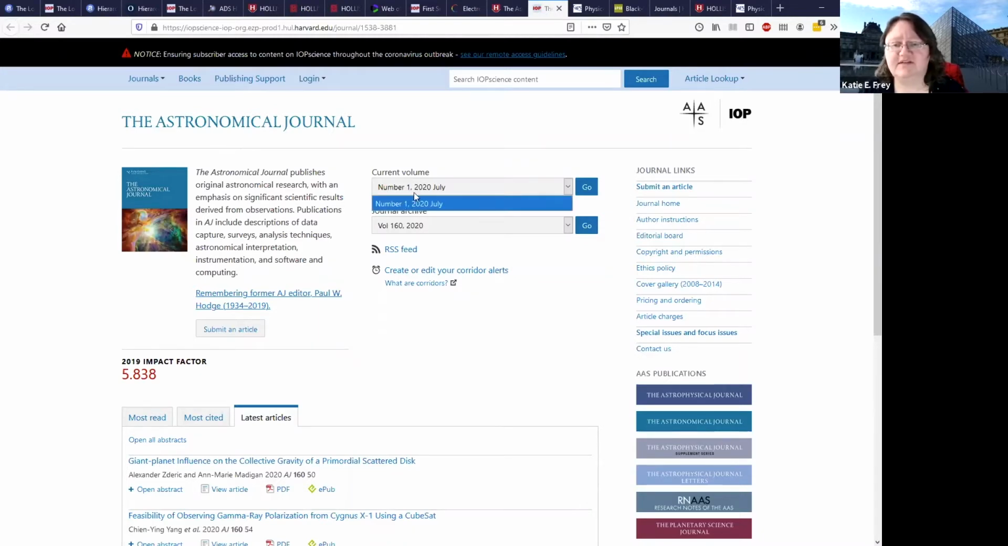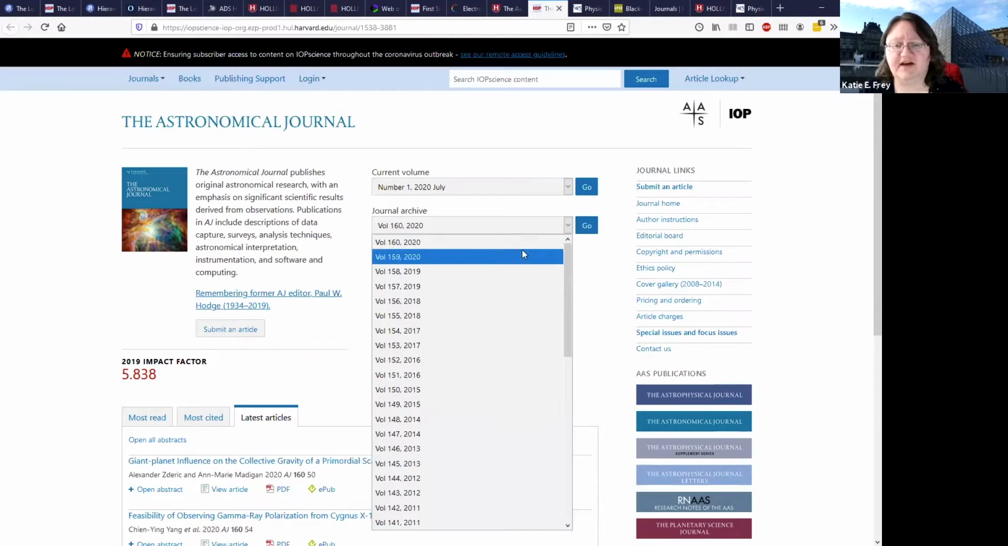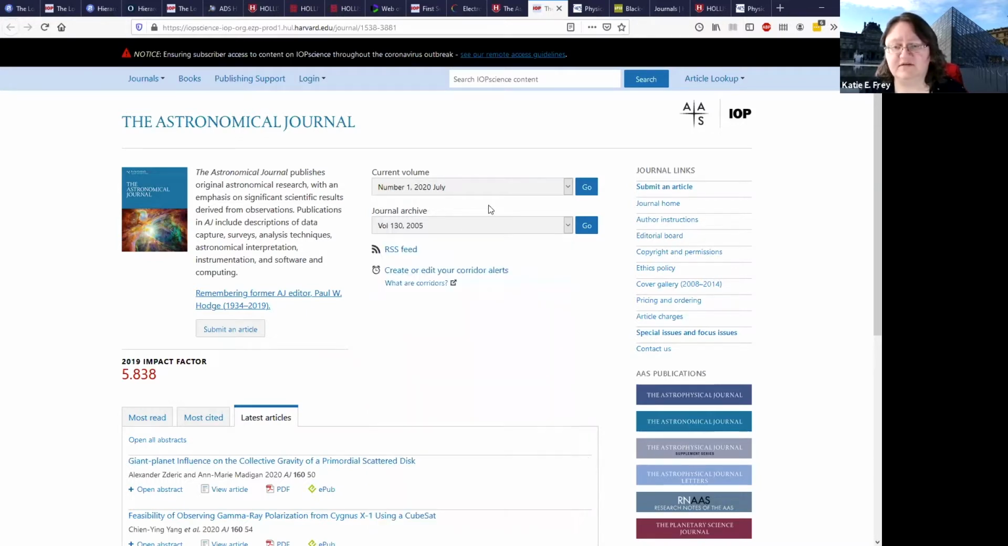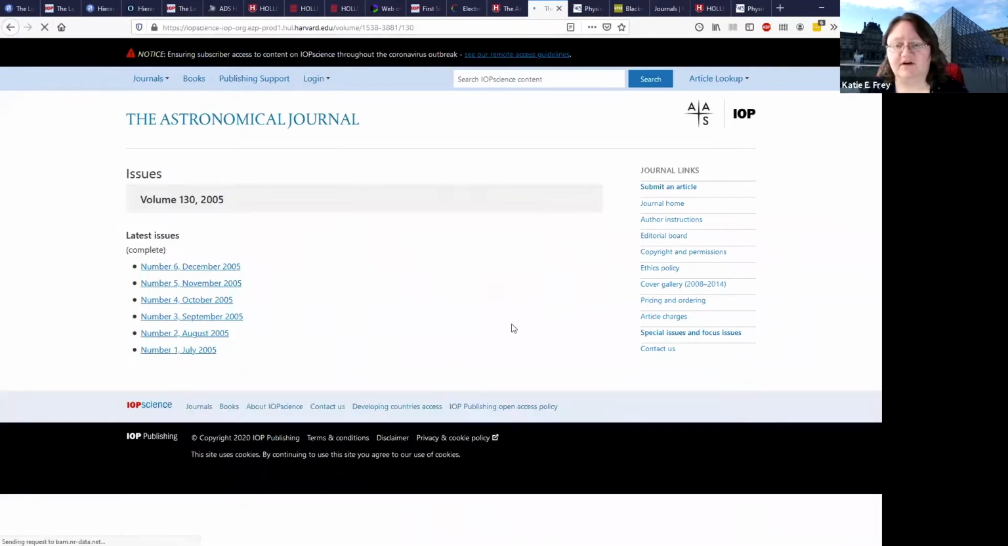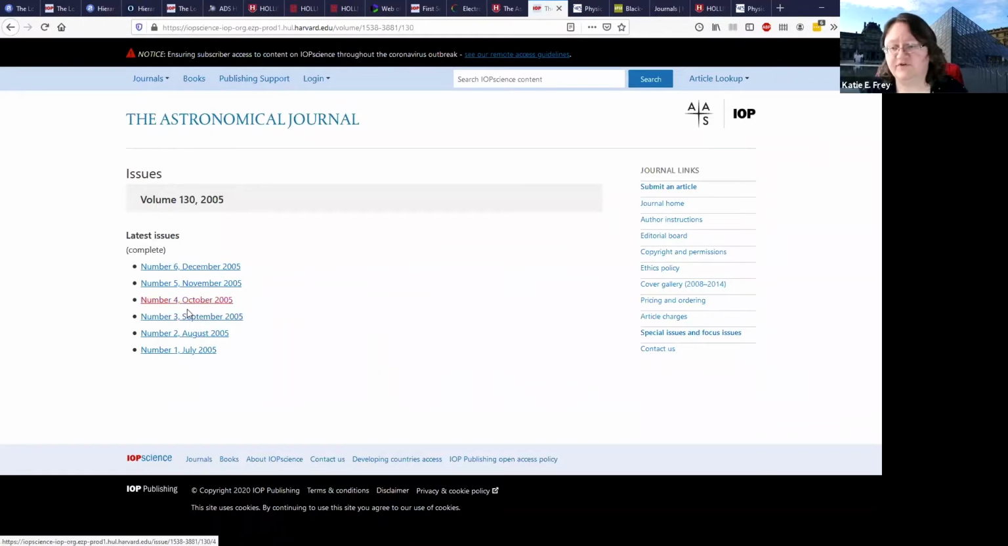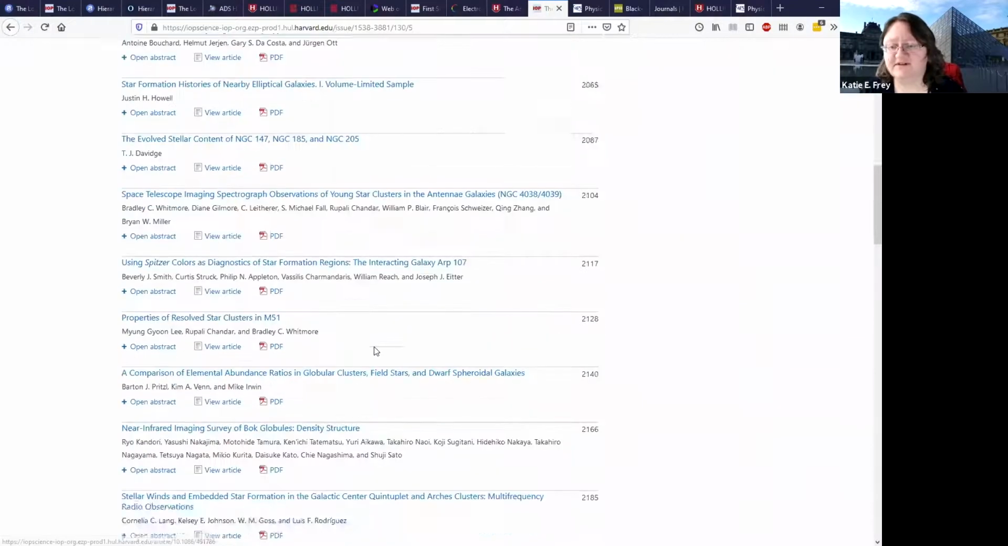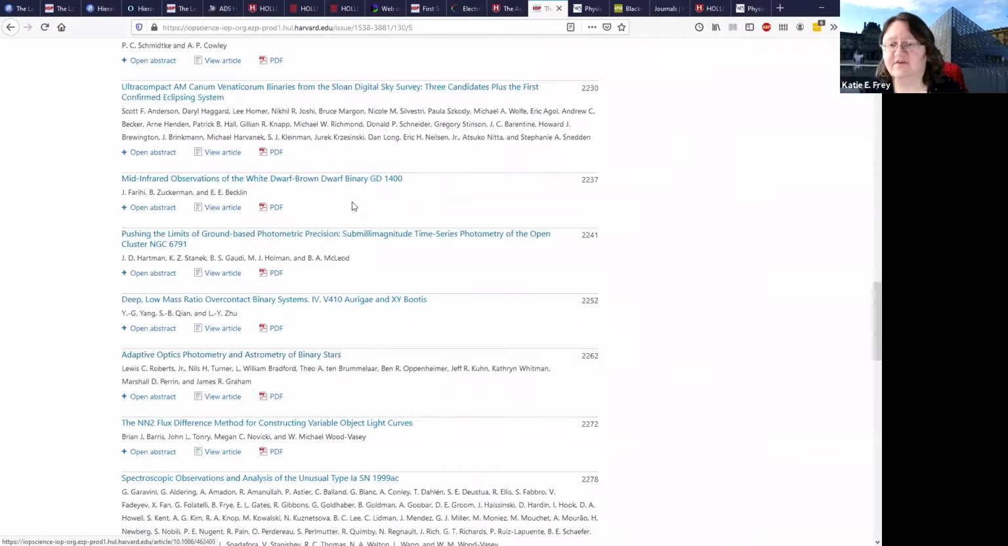You can see the current volume here, but if you're interested in the archive, there's a drop-down menu here. That's how they have it set up on this webpage. And you can go all the way back to 1988 online. And if you click on any of these volumes, so let's say you had a citation for an article from Astronomical Journal, 2005, volume 130, you would go ahead and click on the button to find it. If you knew the issue number, you would click into that issue. And then here's a list of all the articles published in that issue back in 2005.